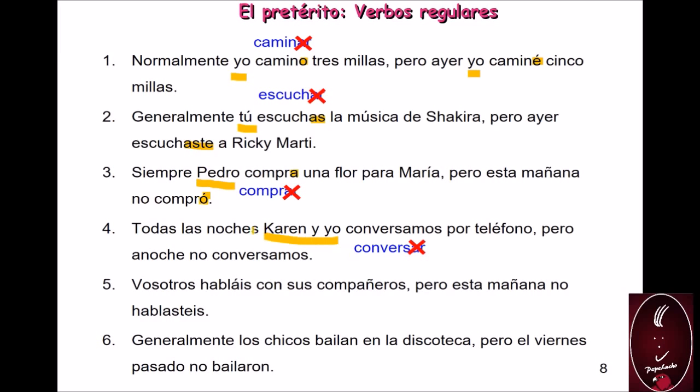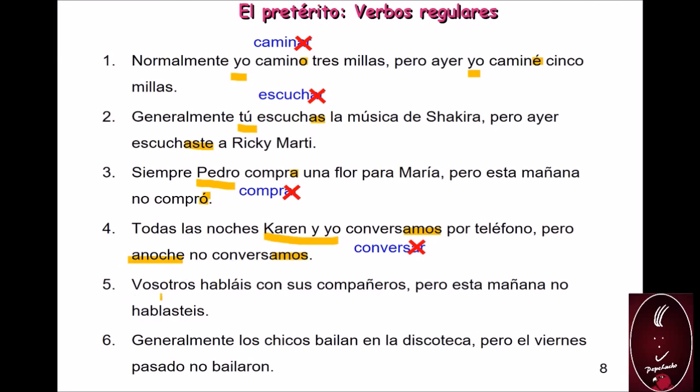What is the ending to conjugate in the present tense? Because this action is taking place in the present tense. Amos. What is the ending in the preterit? Last night we didn't. Same, amos. So in the nosotros form, we have the same endings for AR verbs in the present tense and in the preterit. So the context is telling me that this action took place in the preterit because it's last night we didn't.